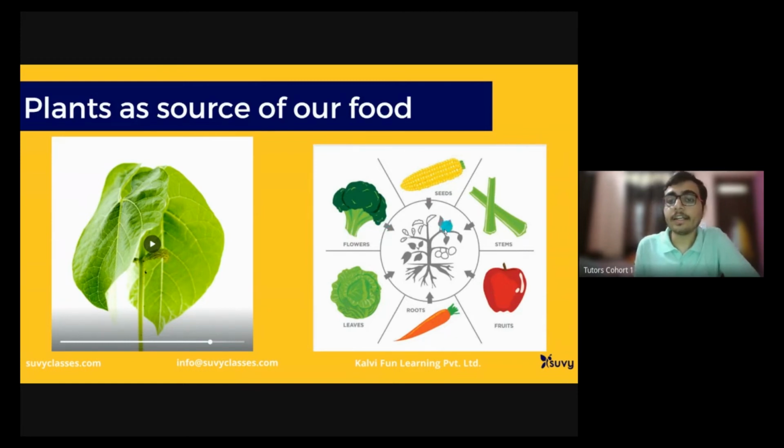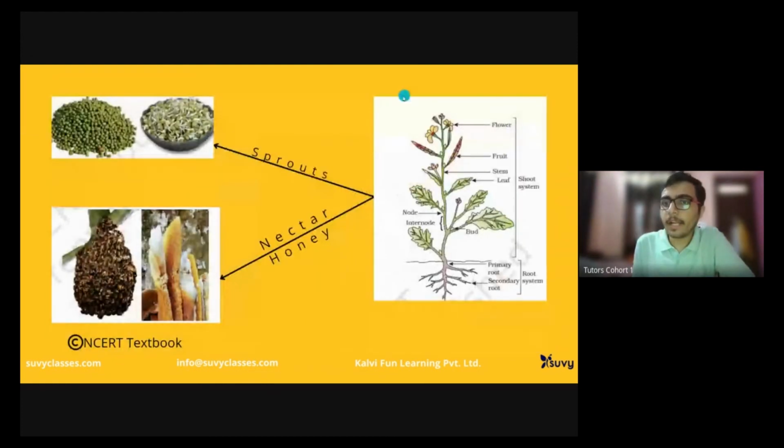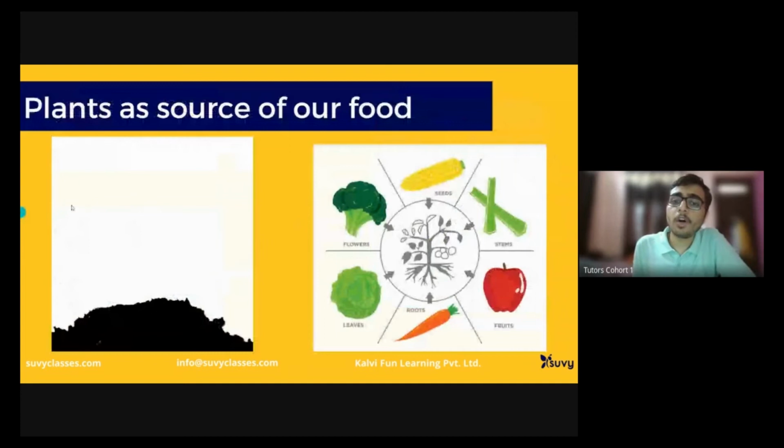As I said earlier, from a plant we can have various things. First I will show you another diagram that will make things more clear. This is a plant. You might have seen this diagram earlier too. It has a root system and a shoot system. The root system contains mainly the roots of the plant. The shoot system contains the stem, the leaves, flowers, buds and fruits. This all constitutes the shoot system. So depending upon the plant part that we are consuming, we can have different things.